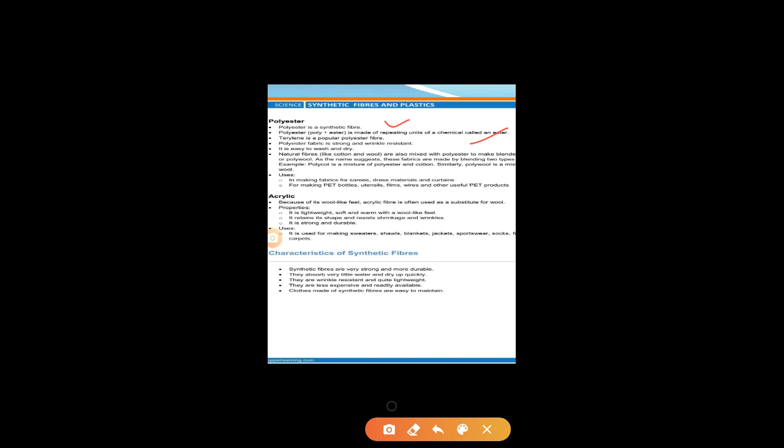So first is terylene. Terylene is also a polyester fiber. Polyester fabric is strong and wrinkle resistant. These are the properties of polyester. It is easy to wash and dry. Natural fibers like wool and cotton are mixed with polyester to make blankets or fabrics like polycot, polywool. As the name suggests, these fabrics are made by blending two types of fibers. Example, polycot, polywool, etc. Okay, so you have heard the words polycot, polywool.